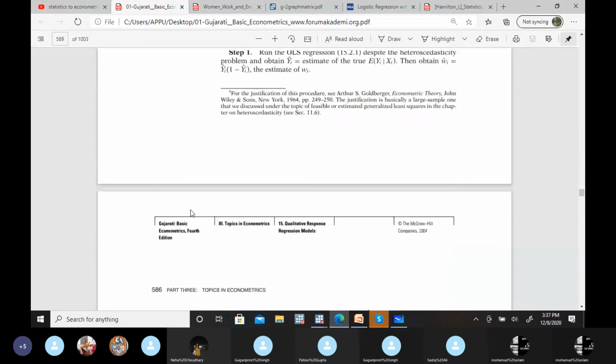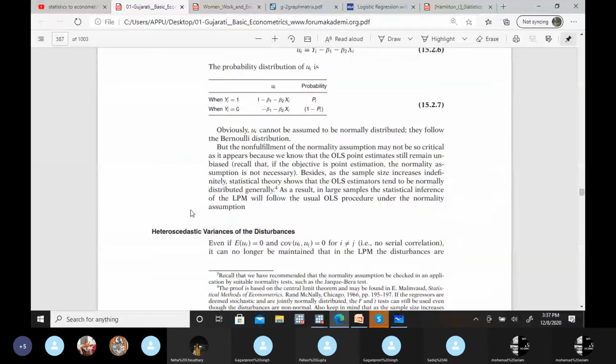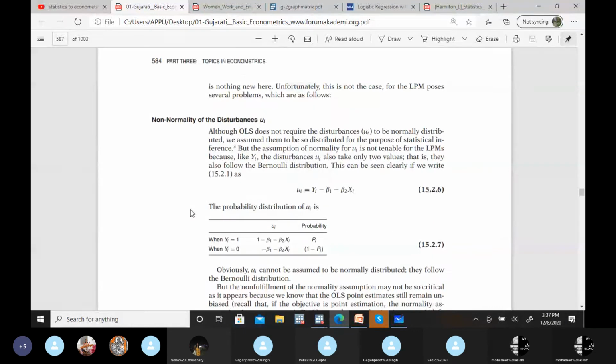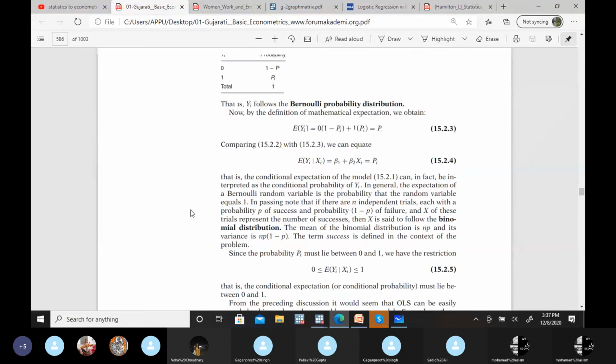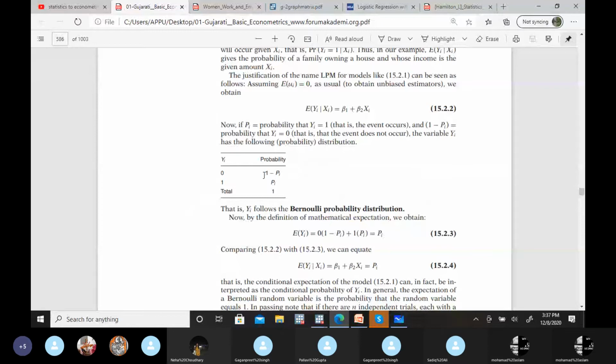I hope these points are clear. If any of you still have any doubt, just go through Gujarati. For this basic concept, you can get an idea of why these problems are with OLS. The major cause is that now we have only two possible outcomes: either 0, that's 1 minus that particular pi value, or 1. And this will create these problems for OLS. It's now a Bernoulli distribution.